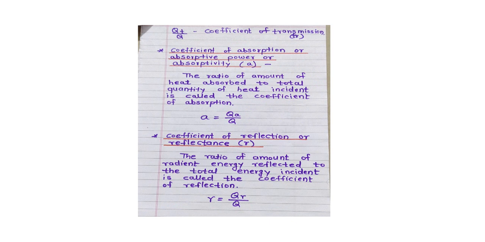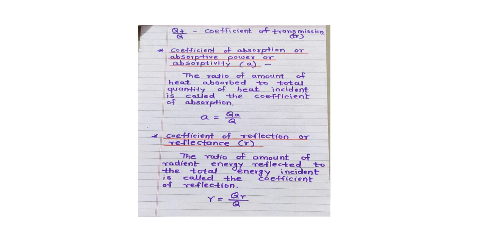Now, what is the coefficient of absorption? It is also called the absorptive power or absorptivity. It is denoted by small a. It is the ratio of the amount of heat absorbed by the body to the total quantity of heat incident on the surface of the body, and is called the coefficient of absorption, denoted by a.